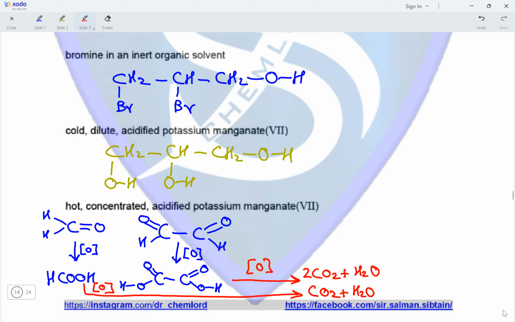So in total, the final product upon reaction of allyl alcohol with hot concentrated acidified potassium manganate(VII) is the carbon containing product being carbon dioxide and the other product being water. So CO2 and H2O are the final products of this reaction.